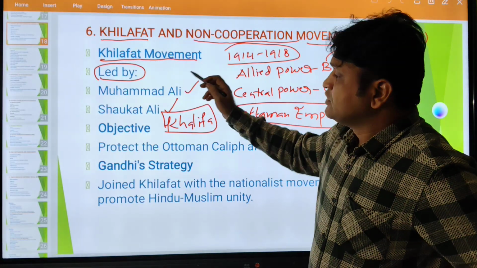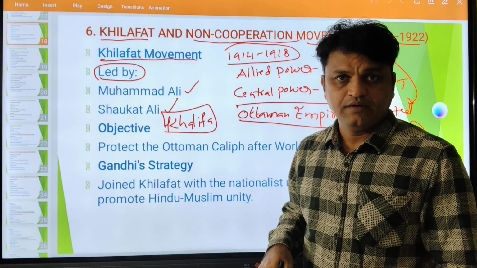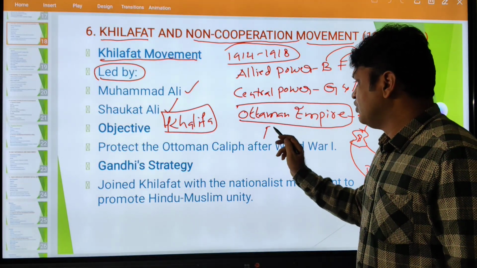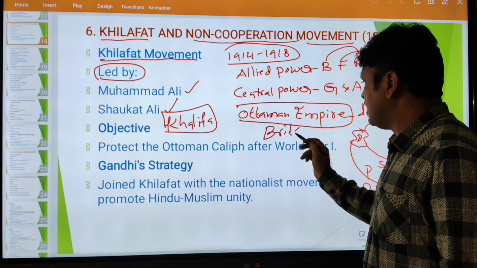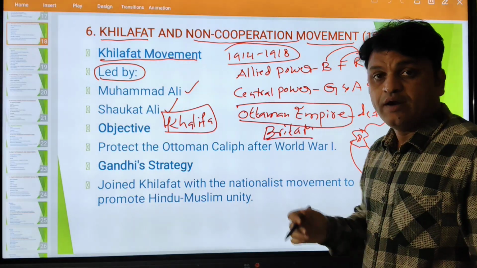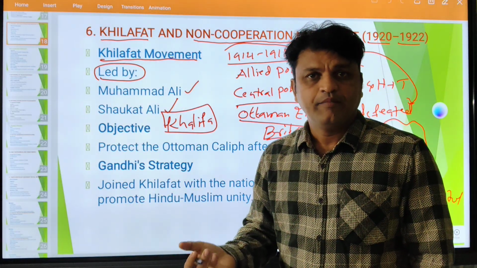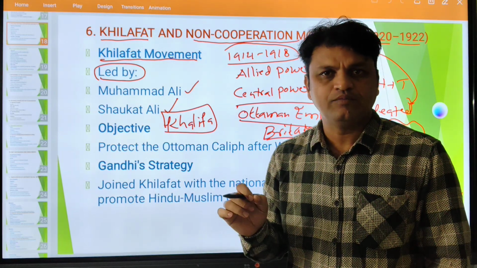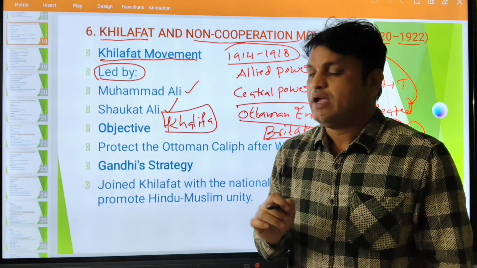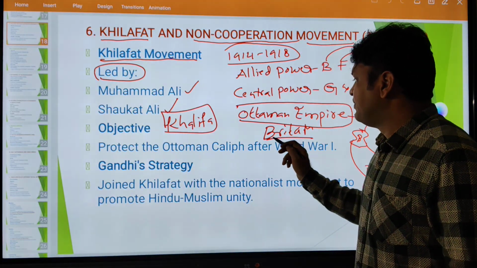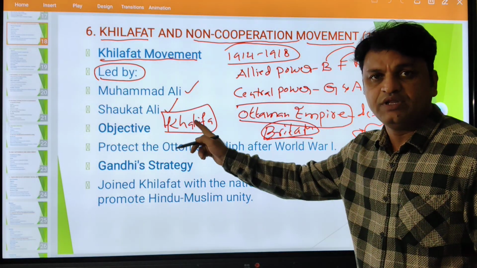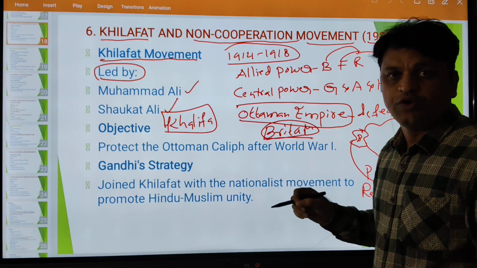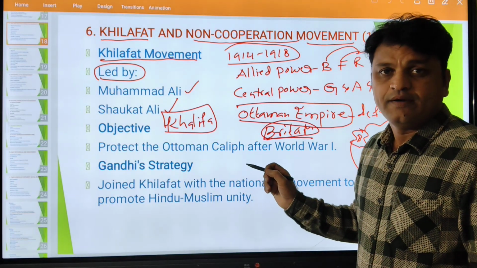Then what happened? In India also Muslim people are living, right? So who removed the Ottoman Empire's Khalifa? It is Britain, right? And who is ruling India? The British are ruling India. So who is the common enemy right now for the Muslim community, the Islamic world? Britain is the common enemy, because they removed the Khalifa in Turkey. Today it's called Turkey, right?